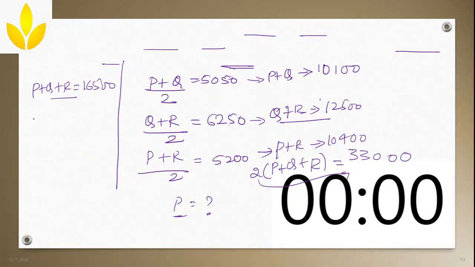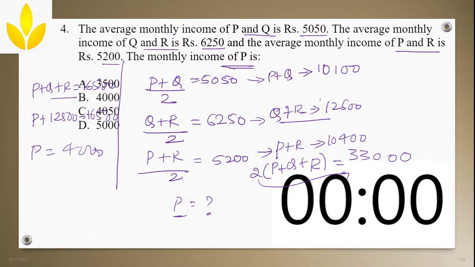Option B, ma'am. Okay, great. P plus Q plus R is 16,500, and Q plus R is 12,500. So P is equal to 16,500 minus 12,500, which is 4,000. Okay, guys. So your answer is option B, 4,000, and it is correct.